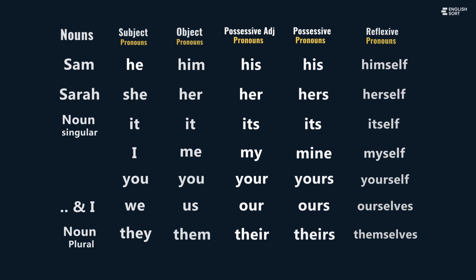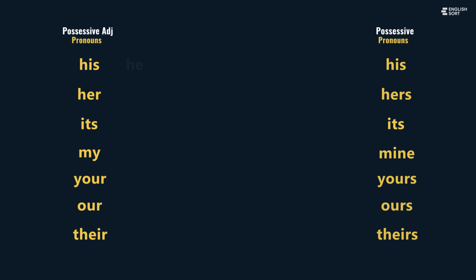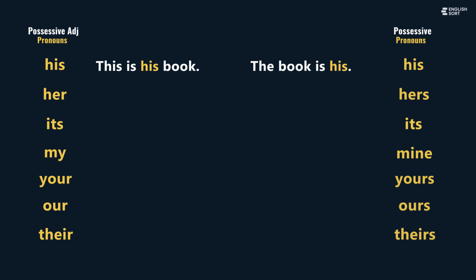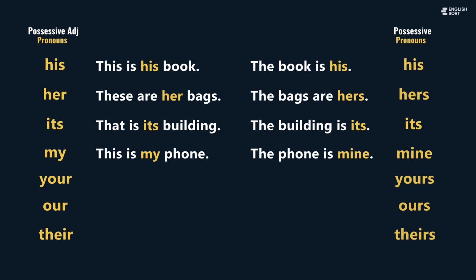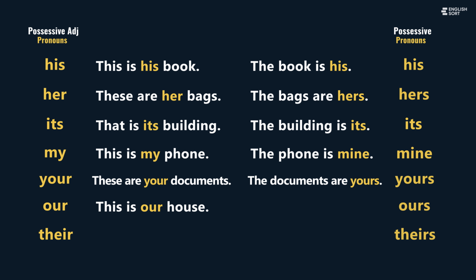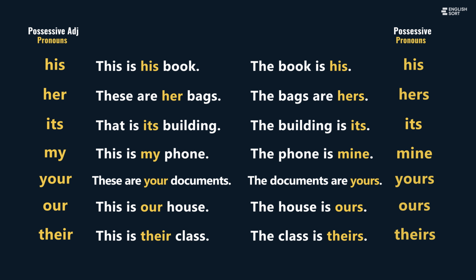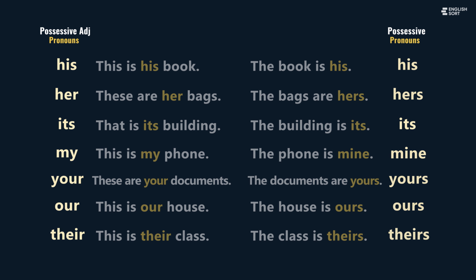Possessive pronouns: his, hers, its, mine, yours, ours, theirs. Possessive pronouns replace possessive adjective plus noun. This is his book. The book is his. These are her bags. The bags are hers. That is its building. The building is its. This is my phone. The phone is mine. These are your documents. The documents are yours. This is our house. The house is ours. This is their class. The class is theirs. They tell us, this belongs to someone.